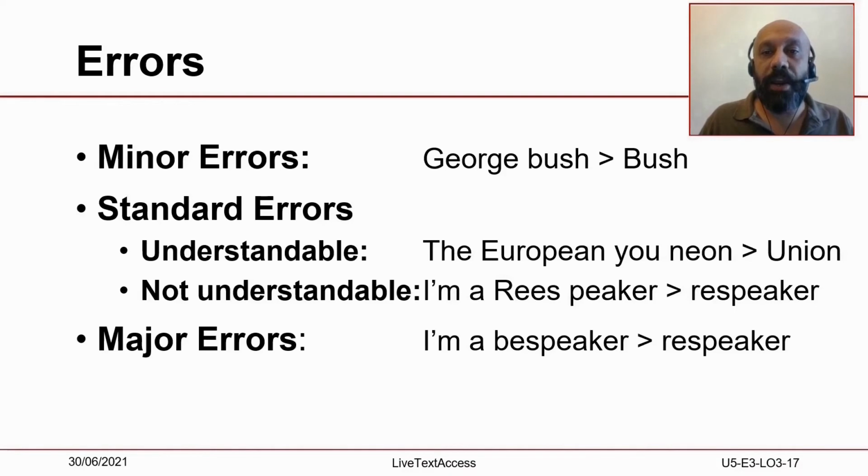When readers cannot tell that the subtitles contain a mistake, then we have major errors or misleading mistakes, as in the case of the sentence "I'm a B speaker" instead of "I'm a Rees speaker." In this case, the sentence contains something which is wrong.